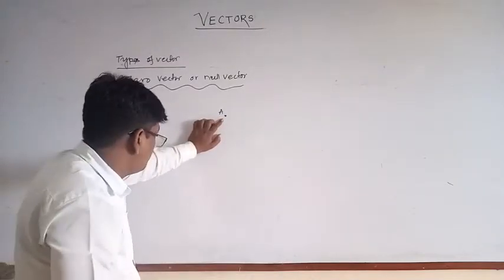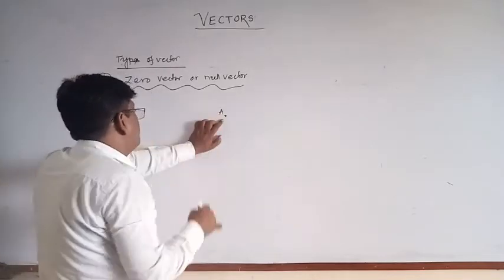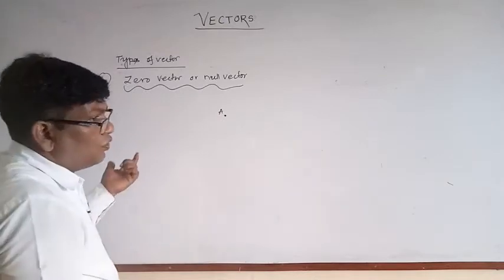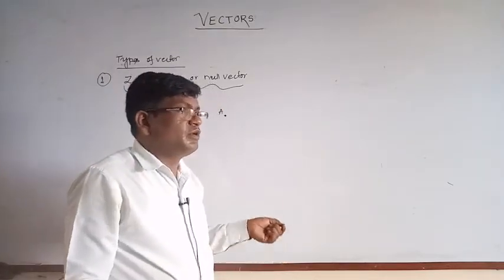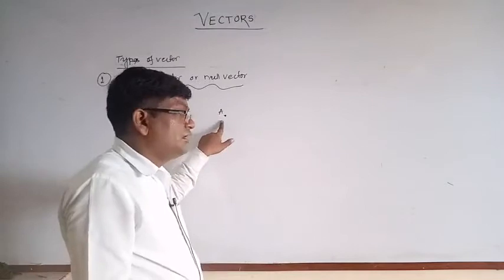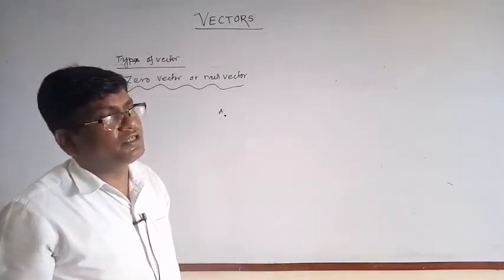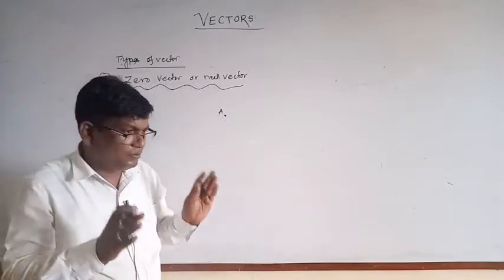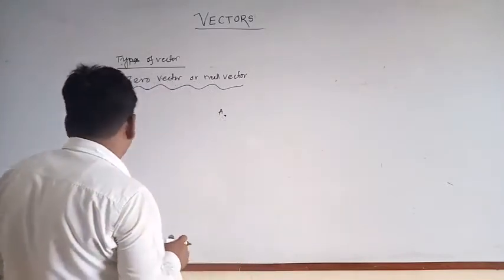This is also B. So the vector is said to be zero vector whose initial point is equal to the terminal point, or you can say the vector whose magnitude is 0, is called zero vector.